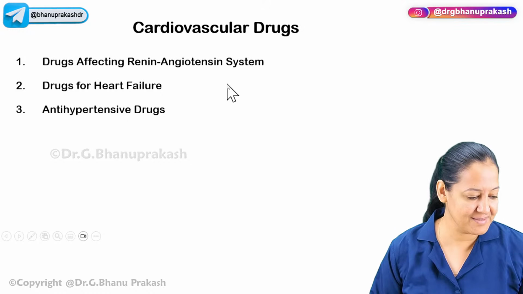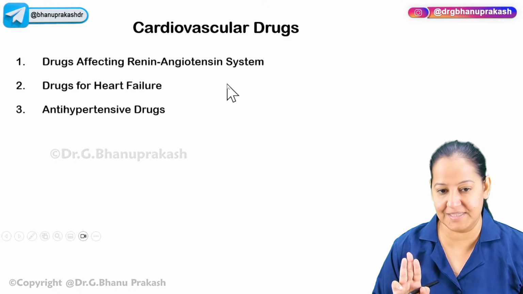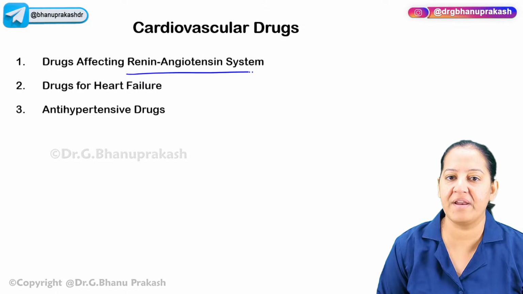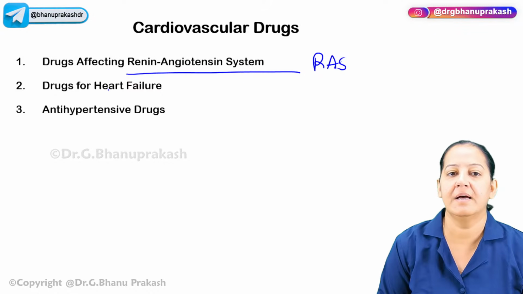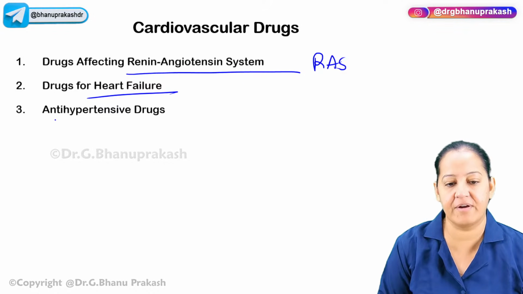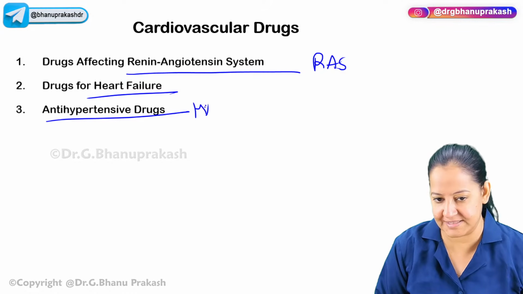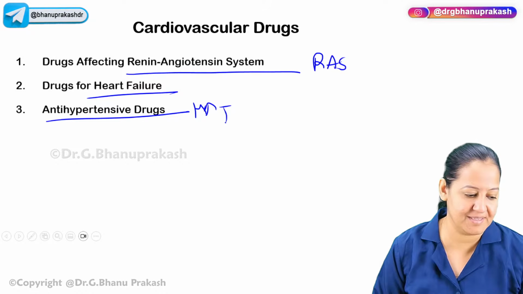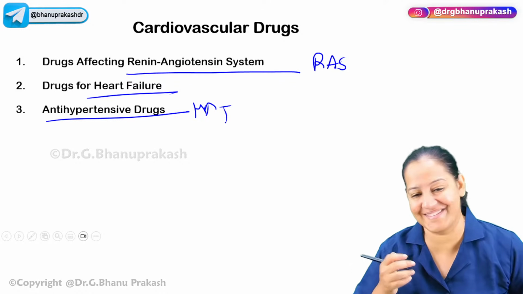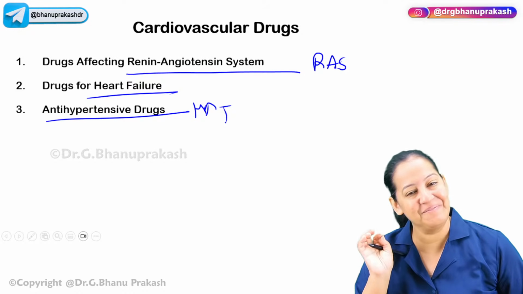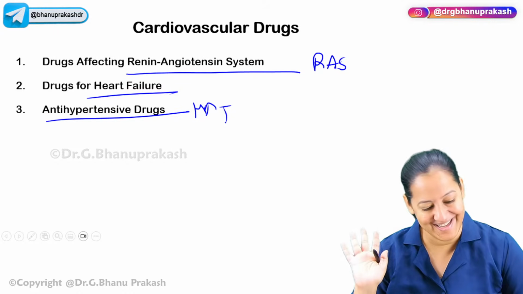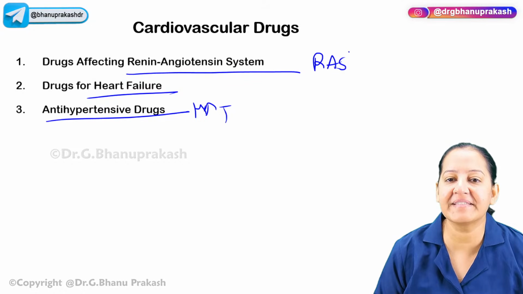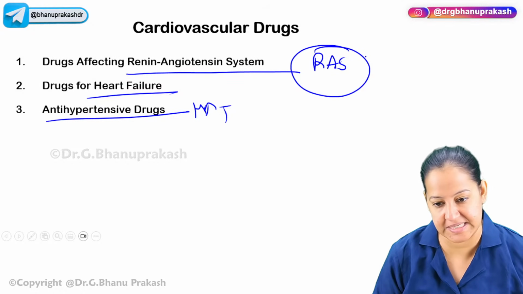In the cardiovascular system, I want to teach you three systems here. The drugs which act on the renin-angiotensinogen system, known as RAS, the renin-angiotensin system. The drugs for heart failure and drugs for hypertension, the antihypertensive drugs. One by one, we will take the three chapters. Are you interested? It is more interesting as compared to renal. It is very interesting, the CVS pharmacology. I love it. Okay, let's go. So let's start with the drugs acting on the renin-angiotensinogen system.